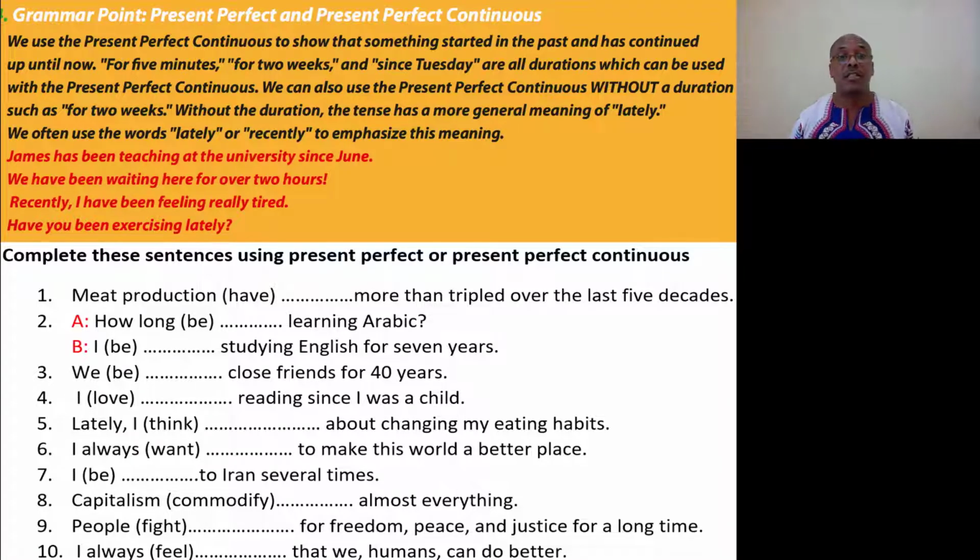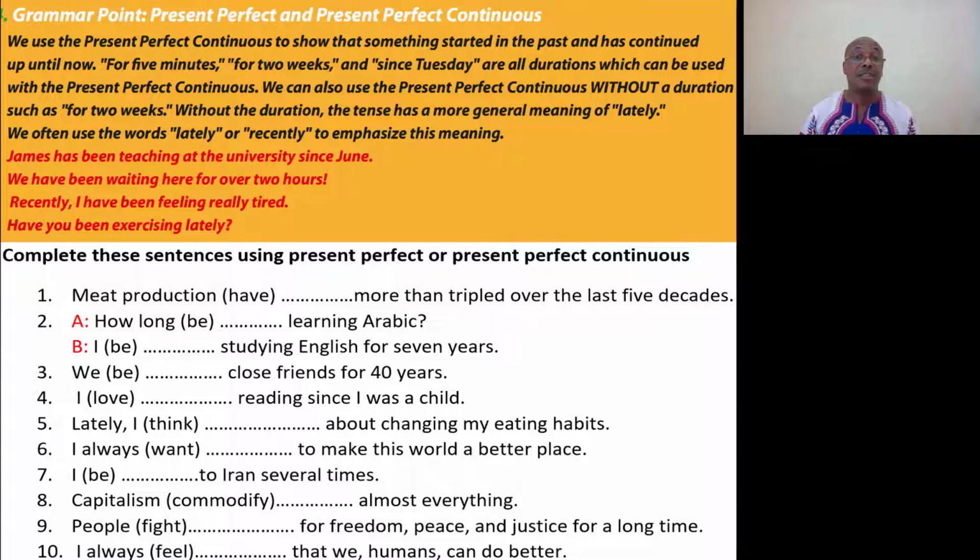Our grammar focus, present perfect continuous. We use the present perfect continuous to show that something started in the past and has continued up until now. For 5 minutes, for 2 weeks, and since Tuesday are all durations which can be used with the present perfect continuous. We can also use the present perfect continuous without a duration such as for 2 weeks. Without the duration, the tense has a more general meaning of lately. We often use the words lately or recently to emphasize this meaning.